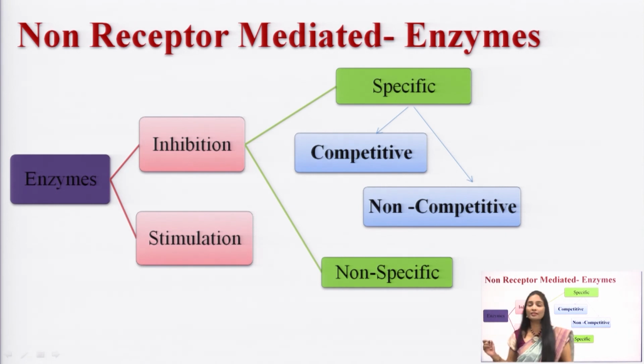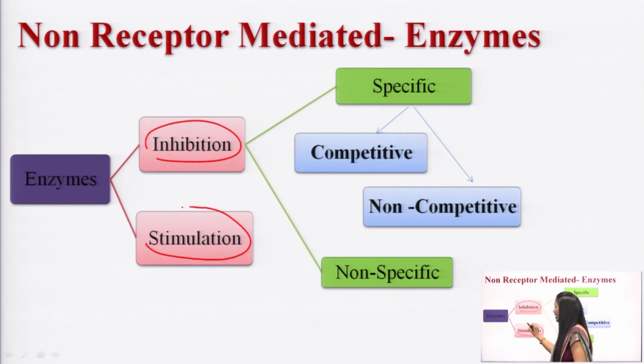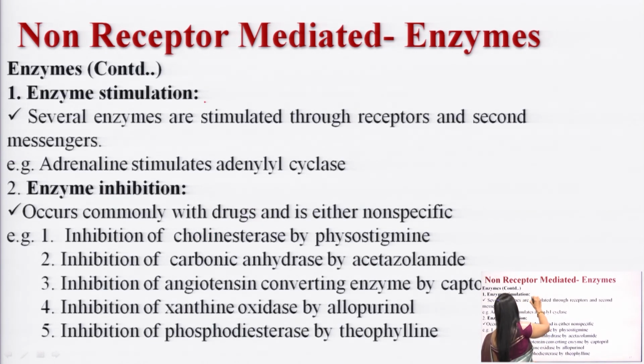Enzymes are classified according to their action, into inhibition action and stimulation action. If the enzyme is stimulated, it is called an enzyme inducer. If the enzyme is inhibited, it is called an enzyme inhibitor. Enzyme inhibition occurs in two ways, specific inhibition and non-specific inhibition. Specific inhibition is further divided into two types, competitive specific inhibition and non-competitive specific inhibition. Next, we will discuss enzyme stimulation.